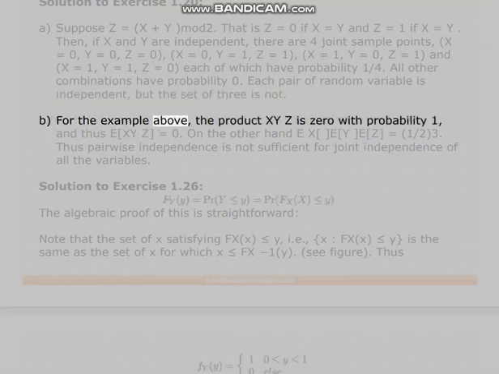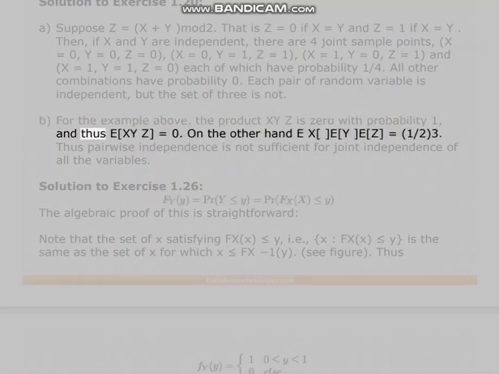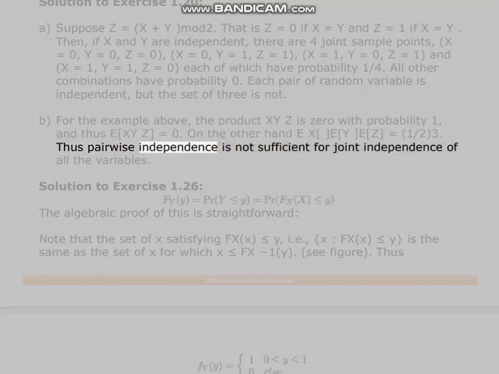B. For the example above, the product XYZ is 0 with probability 1, and thus E[XYZ] equals 0. On the other hand, E[X]E[Y]E[Z] equals 1/8. Thus pairwise independence is not sufficient for joint independence of all the variables.